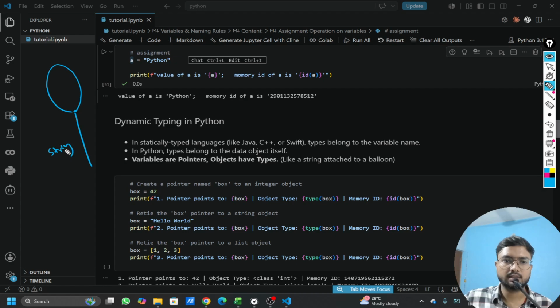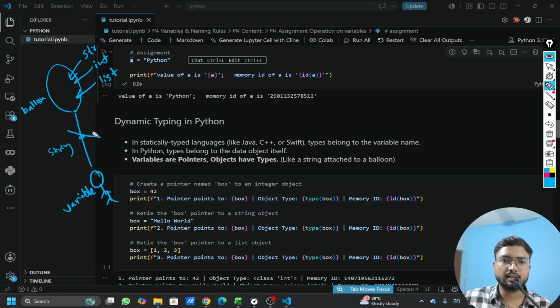This is a string and this is the balloon. Now consider these balloons as a string, or it can also be an integer, or it can also be a list or anything. Now this string is connecting it to the variable. So this is my variable or me. Consider this. So this is the variable.